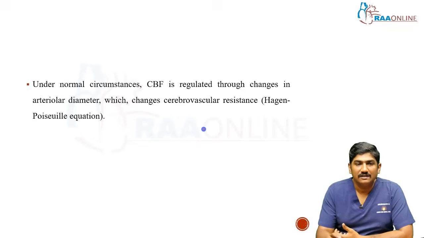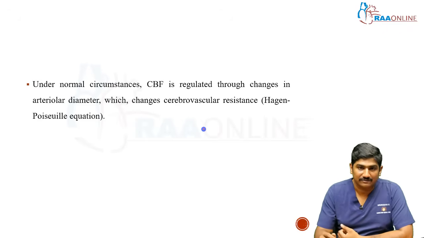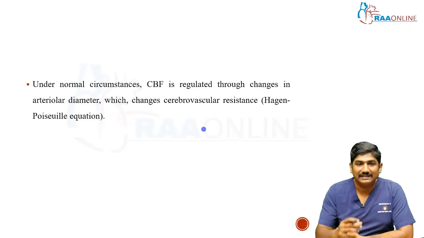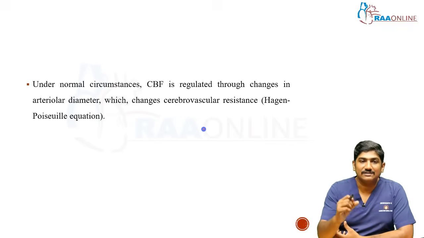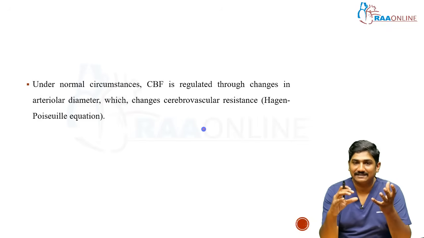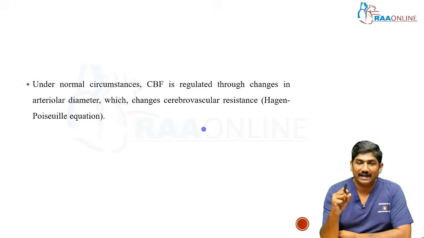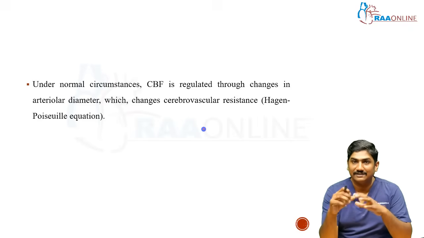Under otherwise normal circumstances, cerebral blood flow is regulated through changes in arterial diameter, as I just said. Based upon the diameter change, the resistance also changes. The larger the diameter, the easier the flow, meaning less resistance. When the diameter is very small, resistance is very high and the flow decreases. You got the concept?